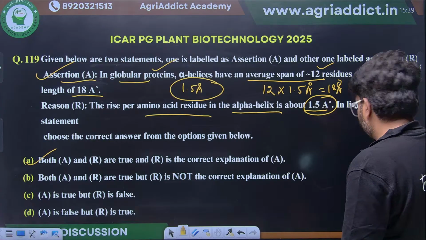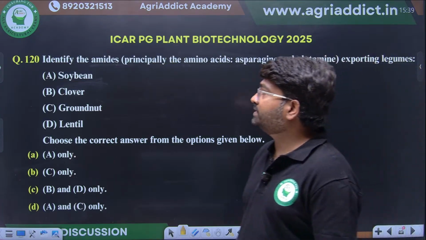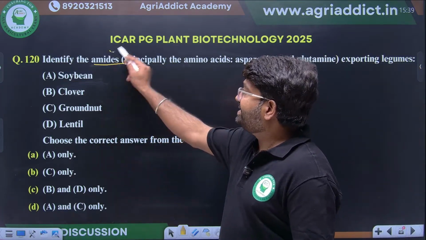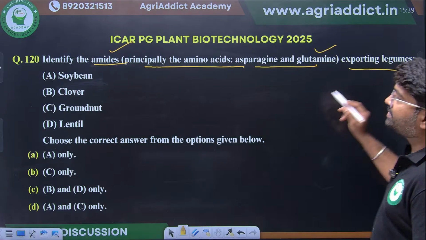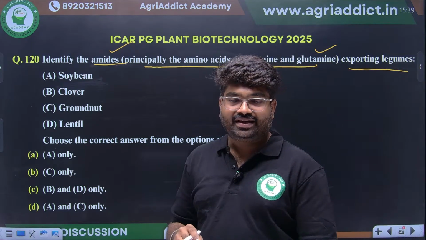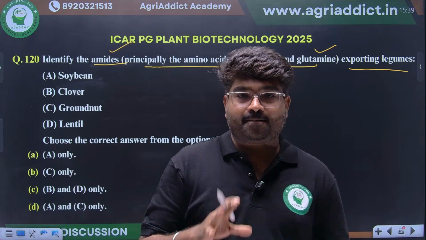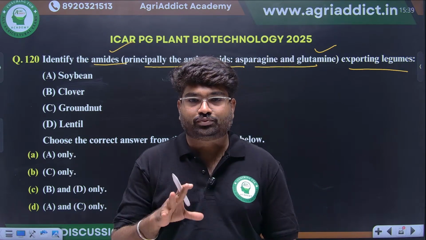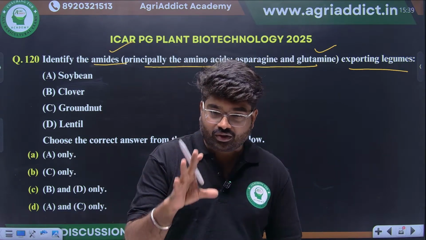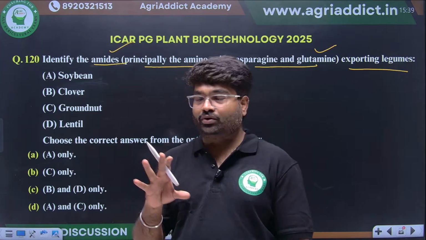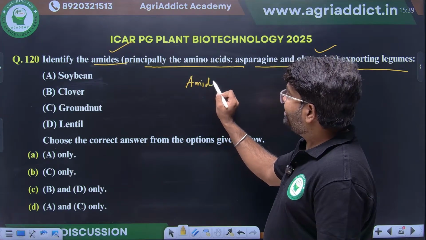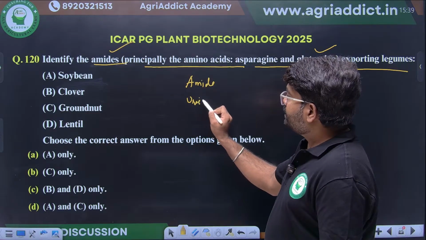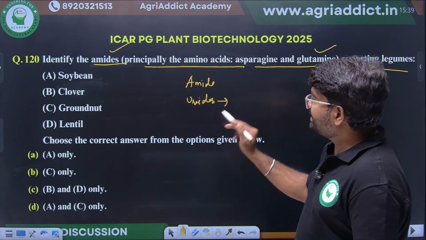Next, last question. Identify the amides, primarily the amino acids asparagine and glutamine, exported by legumes. They are asking what the amide exporters are. This I told during our nitrogen metabolism itself: amide and ureide exporters. Ureide exporters are majorly pulses like soybean.